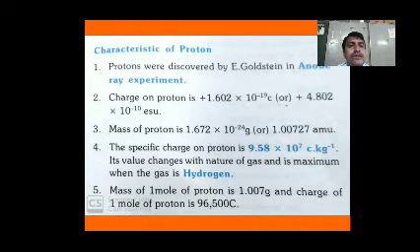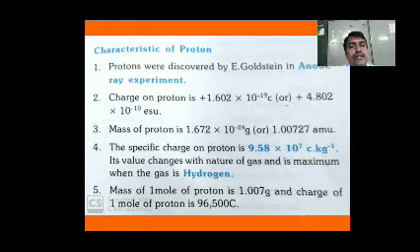The specific charge of a proton is 9.58 into 10 to the power of 7 coulomb per kilogram. Its value changes with the nature of the gas and is maximum when the gas is hydrogen.